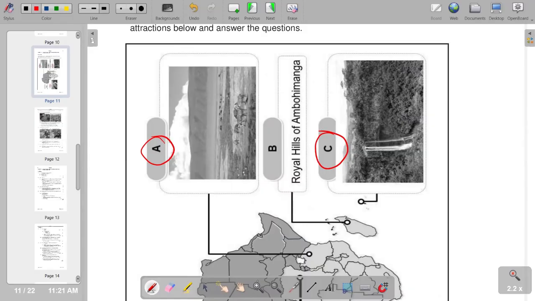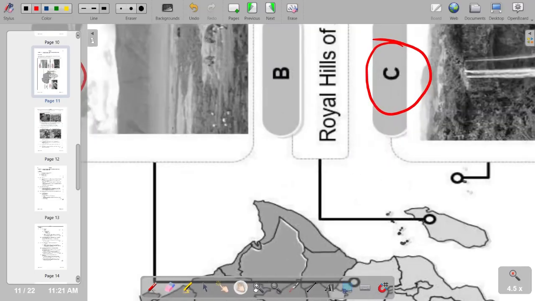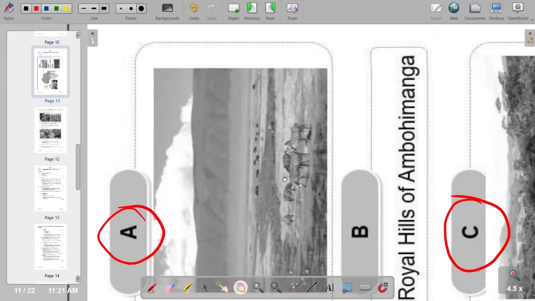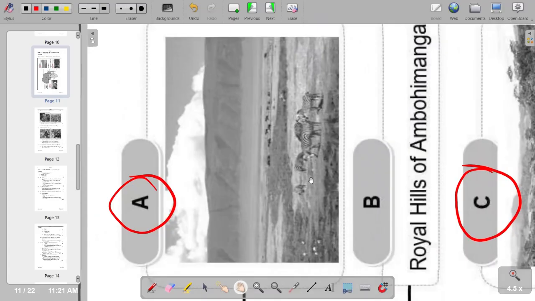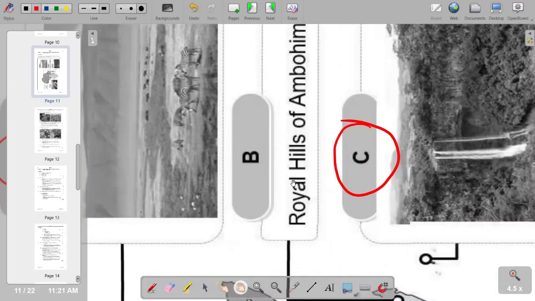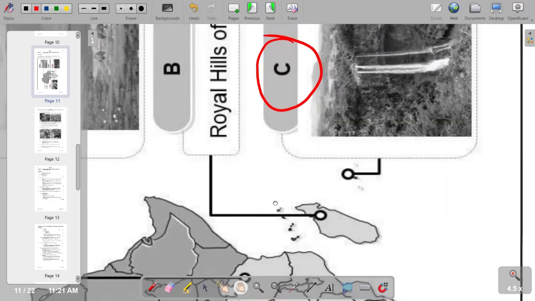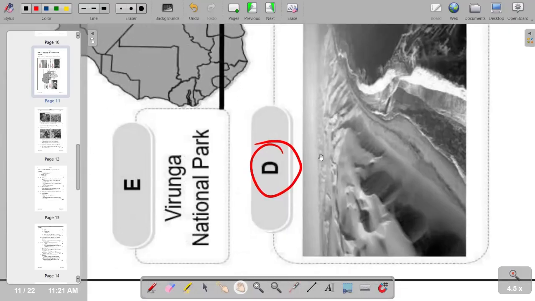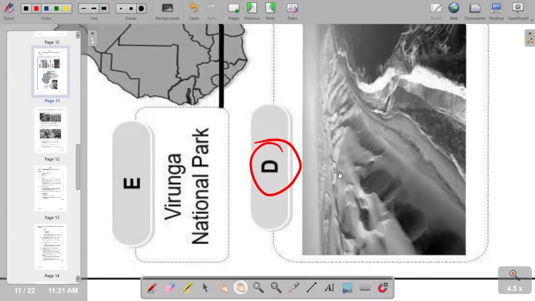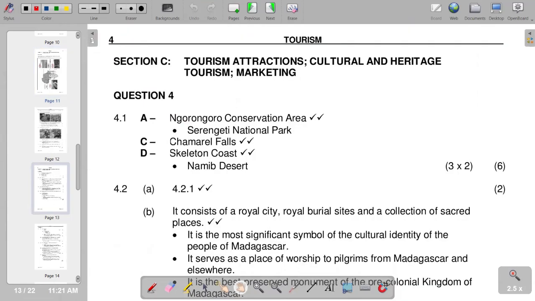In terms of our A, we can try to zoom it out and see what we have. You see that we are seeing animals in image A, so obviously that indicates the Serengeti National Park. Then we go to C, we are seeing a waterfall, so this is the Kalambo Falls. Then we go to D, where we are seeing a river in the desert, which represents the Namib Desert. So these are the representations for our A, our C, and our D.